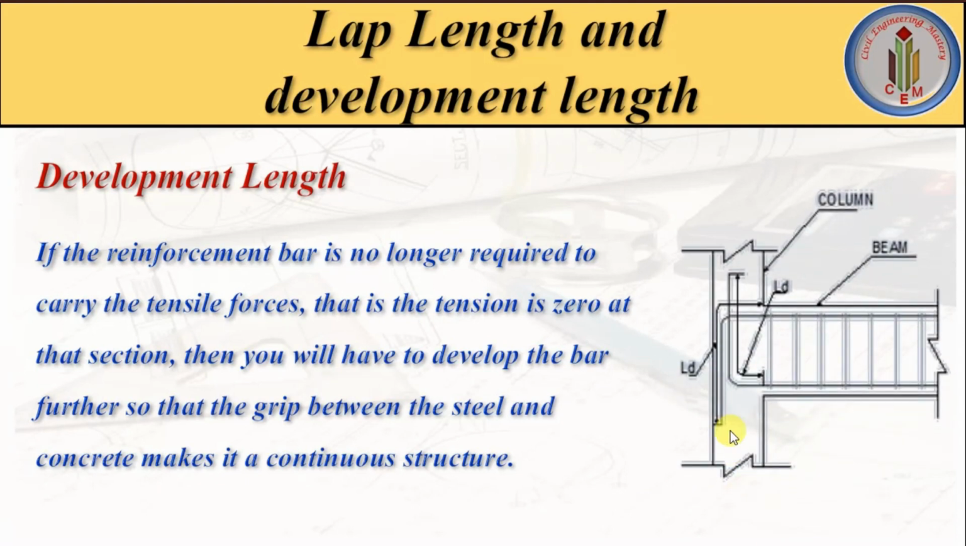For example, here you can see this is the face of the column. So at this section, if we cut the bar here, what happens? There will not be any connection between concrete and steel, and the grip will not be there. So this bar we have to extend till here. So this length is called development length, which is called LD.